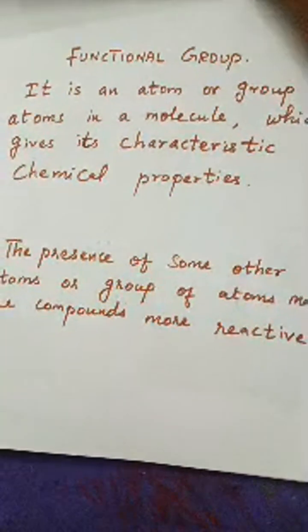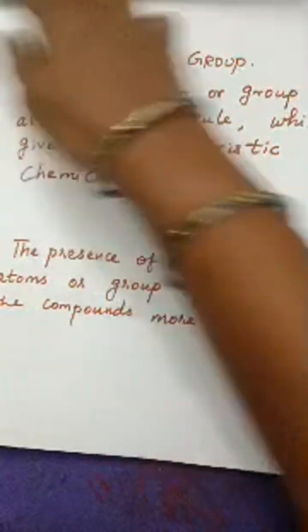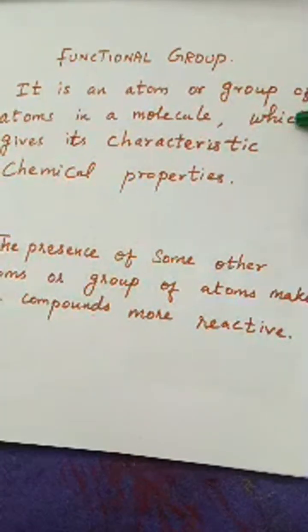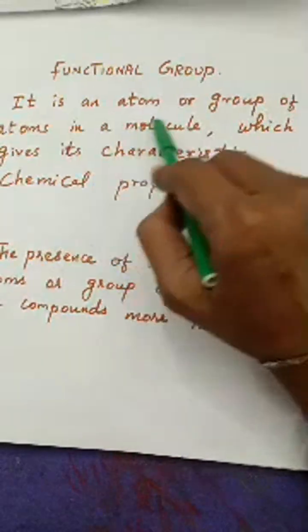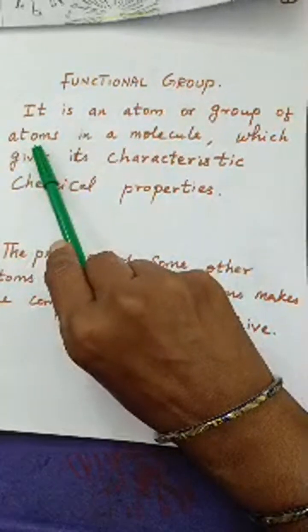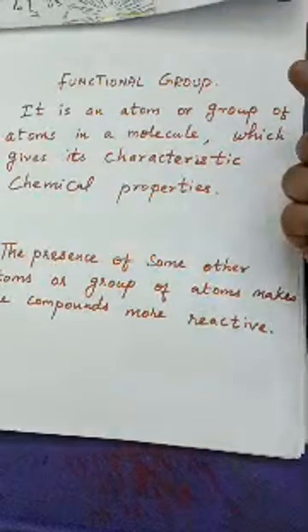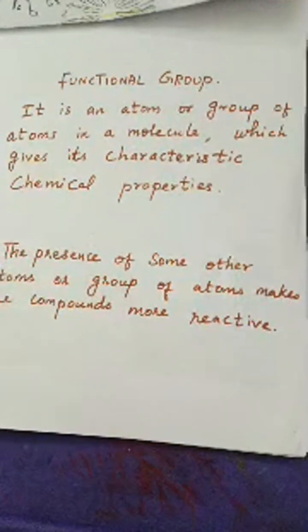So here look at this. What is a functional group? A functional group means what? How can we define it? It is an atom or a group of atoms in a molecule. What is an atom?